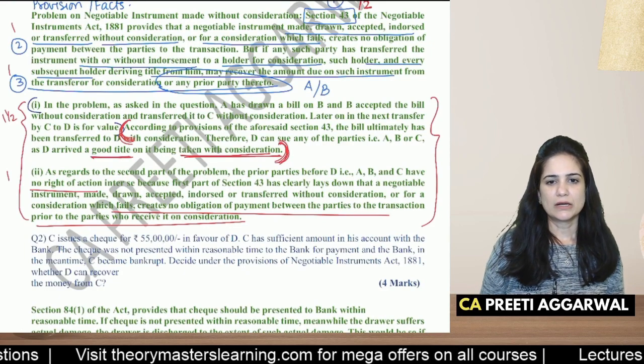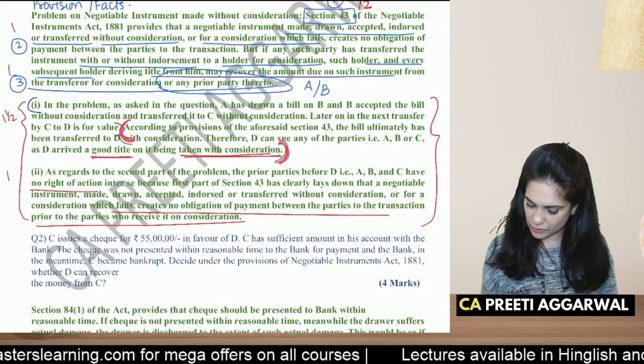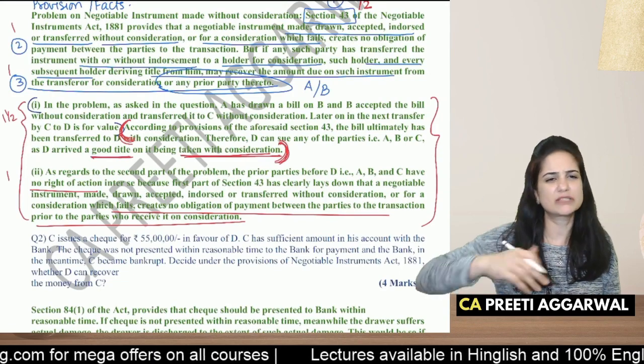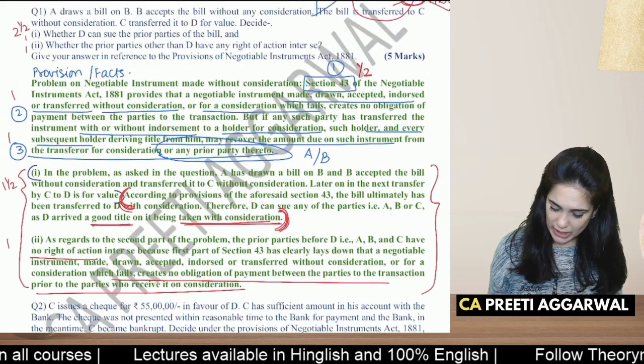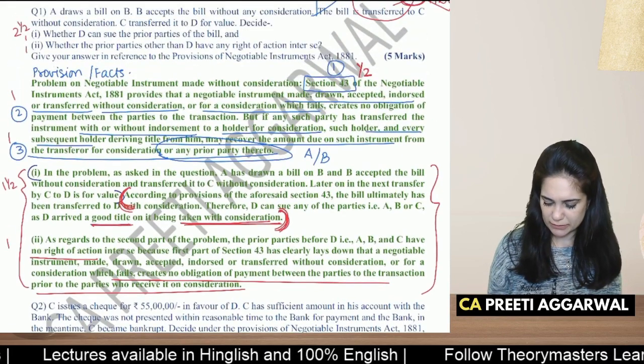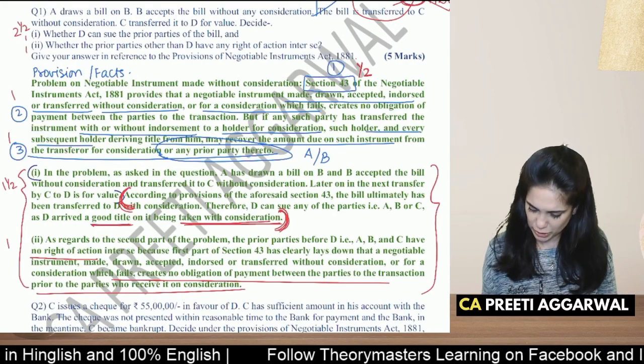So they have no right of action inter se, but yes, the one who takes it for consideration will have a right. So give 2.5 marks if you have written this. You can write it in your own words, don't worry. So 2.5 marks. Now half mark I gave for the section number, 1 mark for writing the provision, and the 2.5 marks you can divide among those two sub questions.